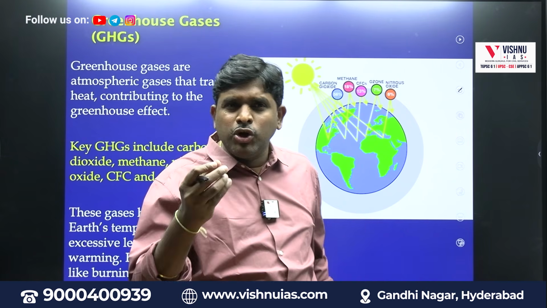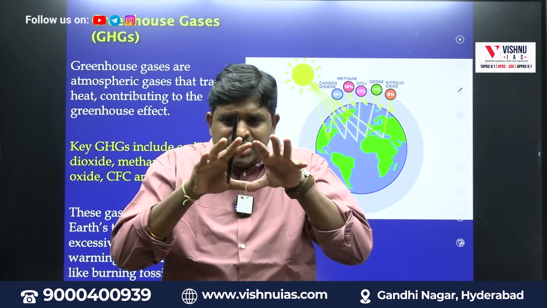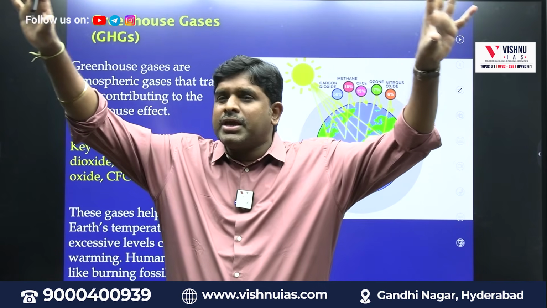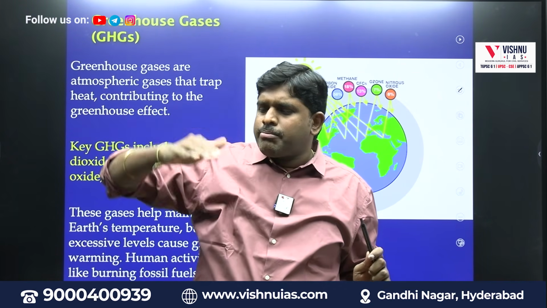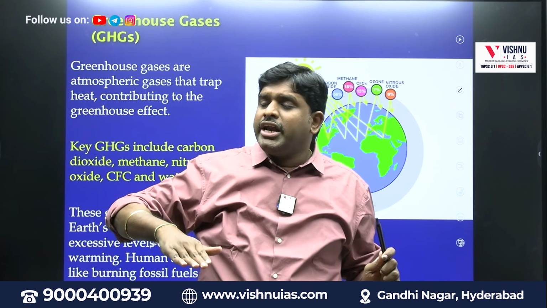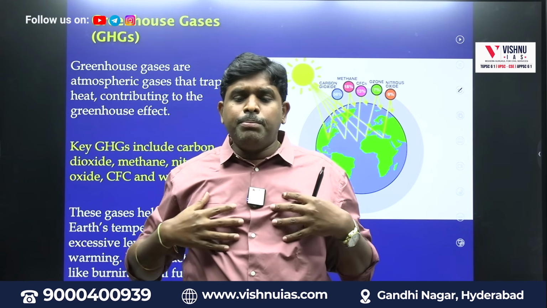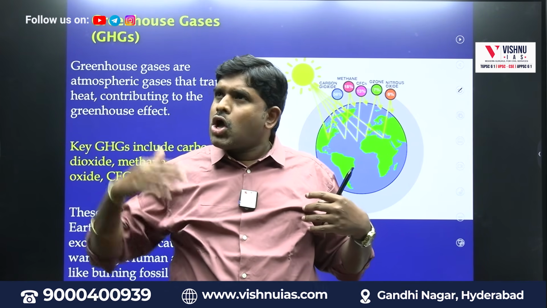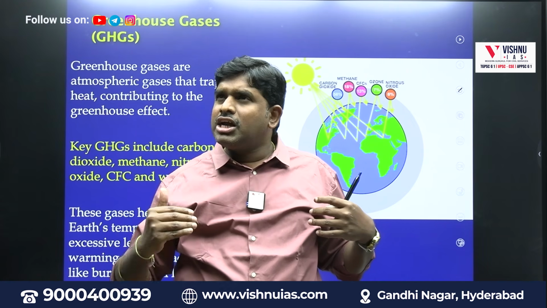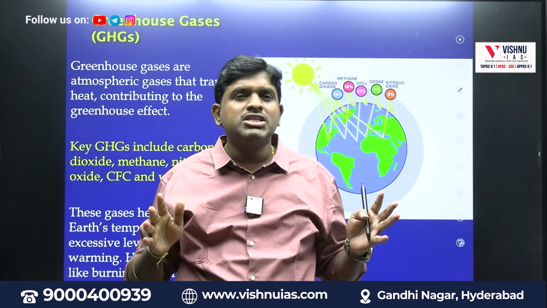What will these greenhouse gases do? When these greenhouse gases are present in the atmosphere, generally what will happen? The radiation which is coming from the sun, that much radiation will be irradiated. So the earth will be in equilibrium. The temperature will be in equilibrium. However much temperature is coming down, that much temperature will be radiated from the earth. So the earth will have an equilibrium temperature, which is called thermal equilibrium.